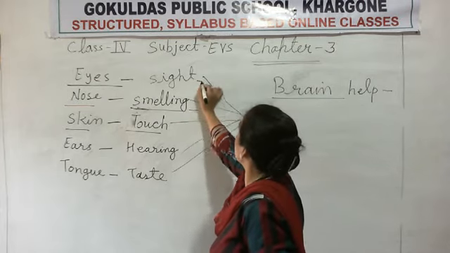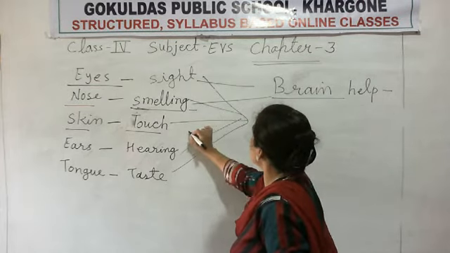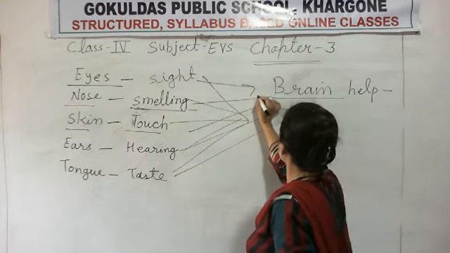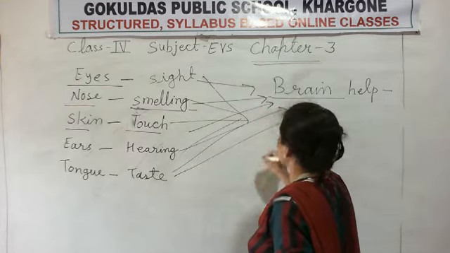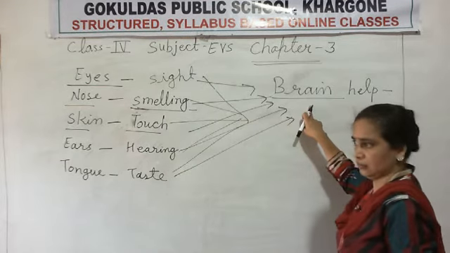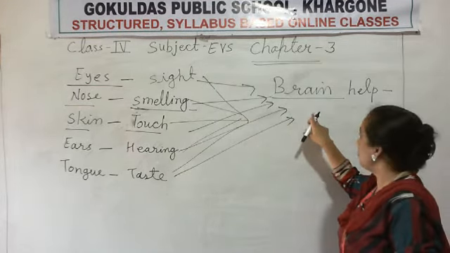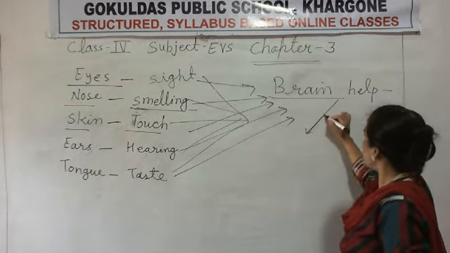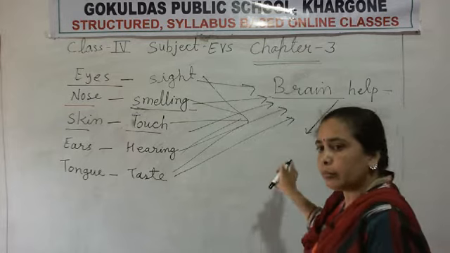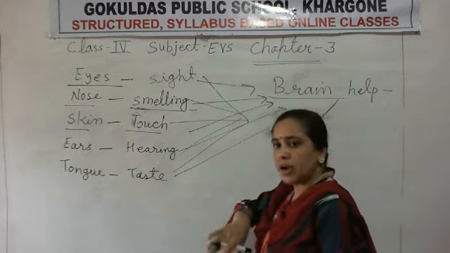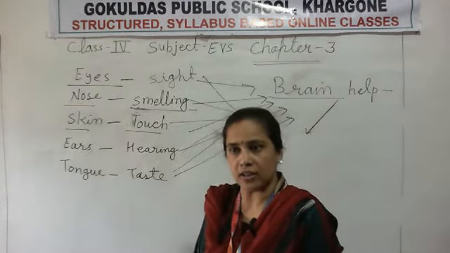Means the message is sent to the brain. These parts of our sense organs send the message to the brain. Okay, and the brain sends the message to particular parts of our body, and that part starts working.